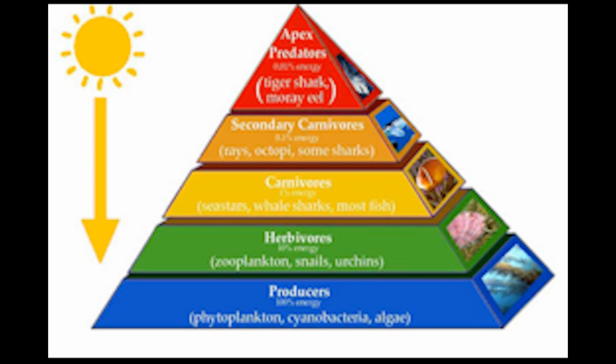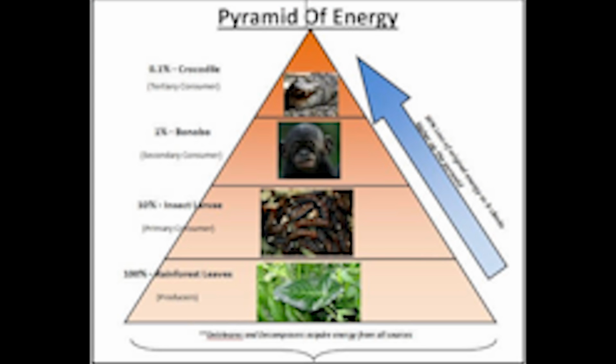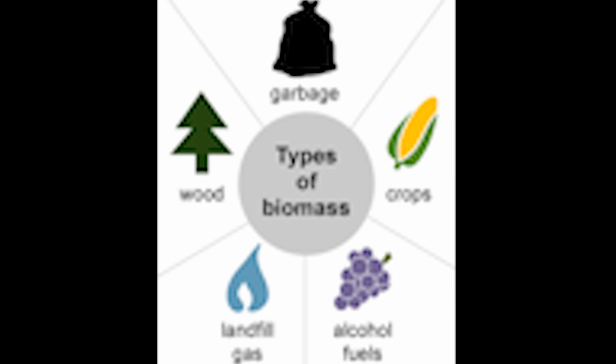Ecological pyramids show relative amount of energy or matter contained within each trophic level in a given food web or food chain. Pyramids of energy show the relative amount of energy available at each trophic level. Biomass is the total amount of living tissue within a trophic level.